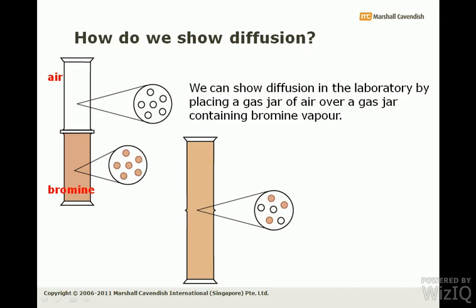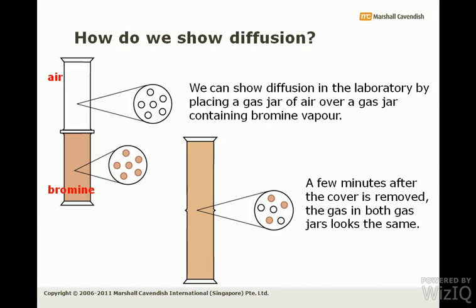If you check what has happened, the particles start diffusing from their higher concentration to lower concentration: the air particles from their higher concentration to lower concentration, and bromine particles from their higher concentration to lower concentration. As a result, after a certain period of time, you will see that both jars look alike. The dominating color is reddish brown, so both jars will be the same reddish brown color. That is air mixed with bromine due to diffusion.